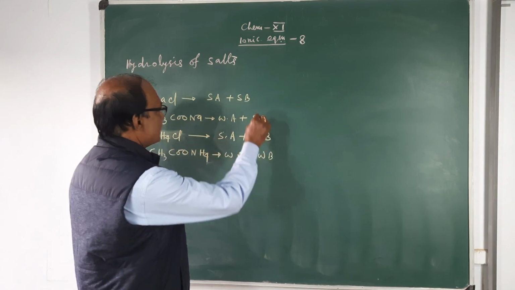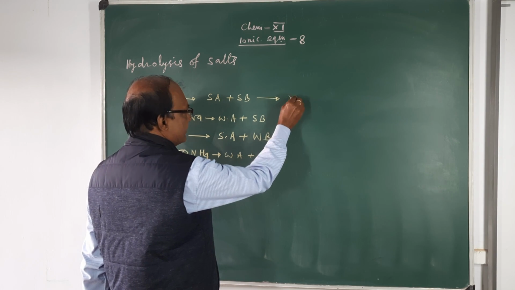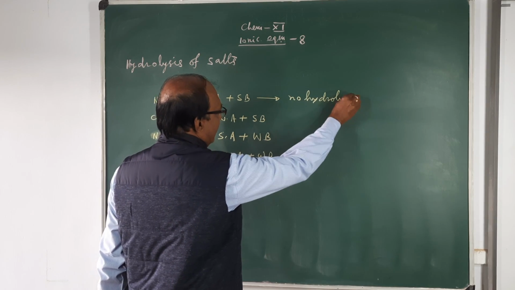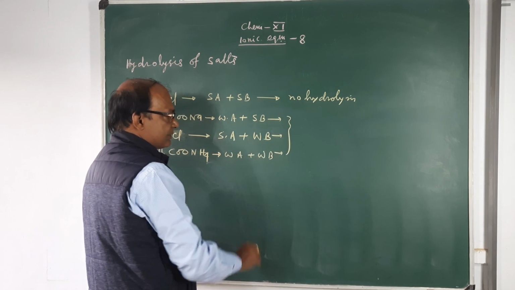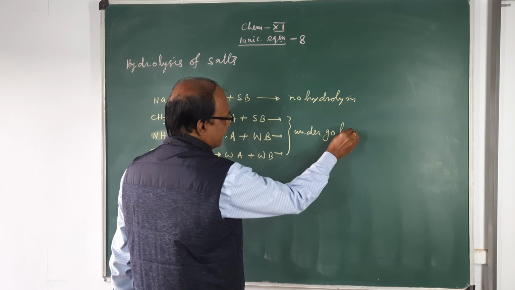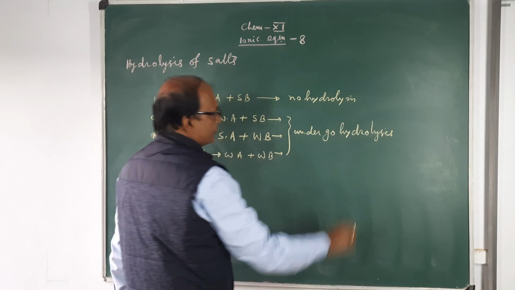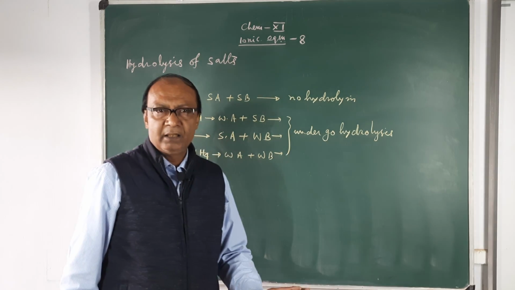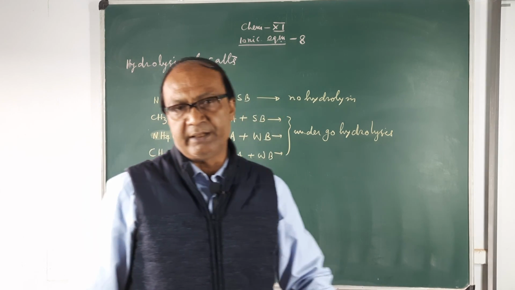Hence in the first type, no hydrolysis takes place. However, the second, third and fourth types of salts undergo hydrolysis. So we have classified the four types of salts: which type does not take part in hydrolysis and which types take part in hydrolysis.